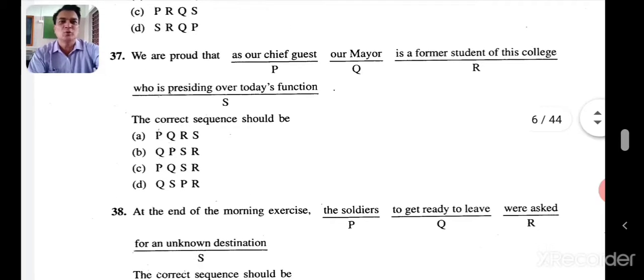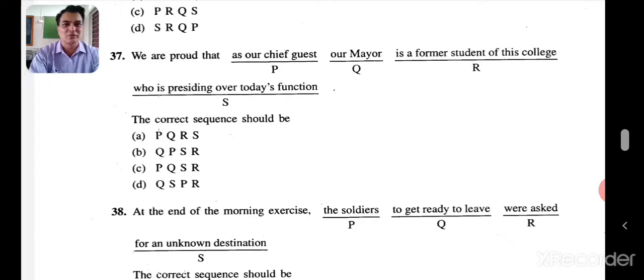Very easy. You can score very well. Be confident, my children. You will do very well. We are proud that.